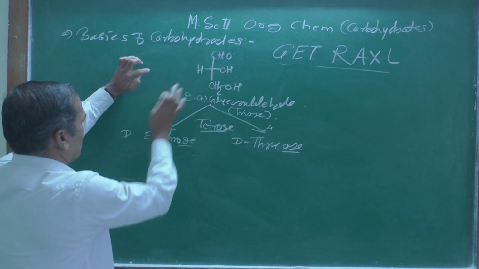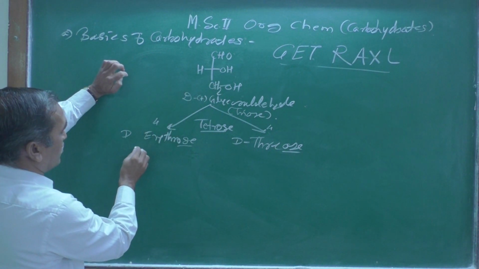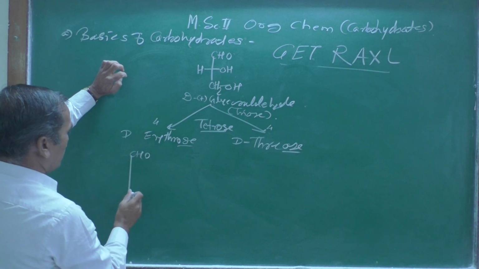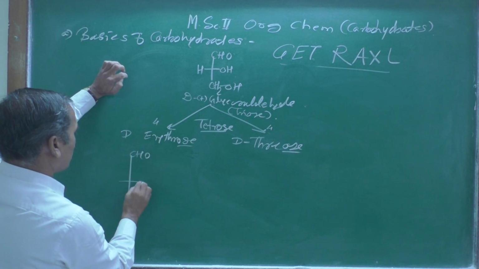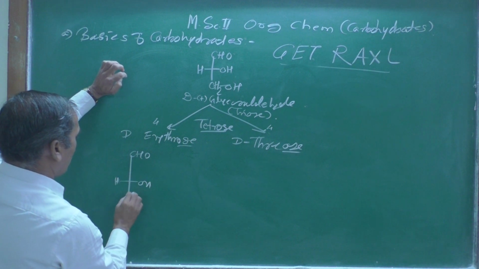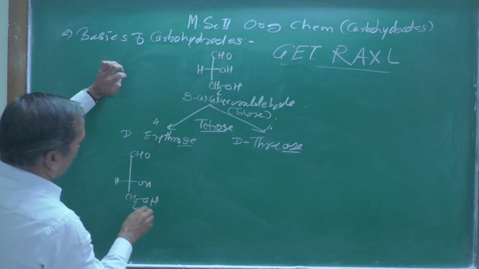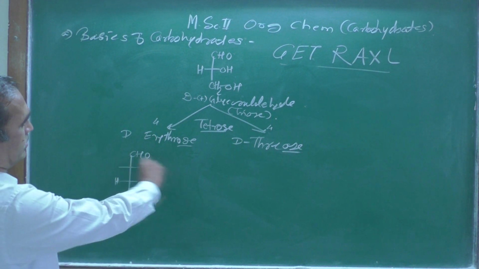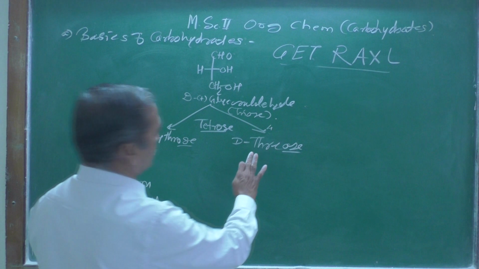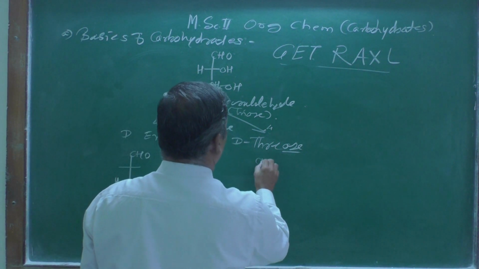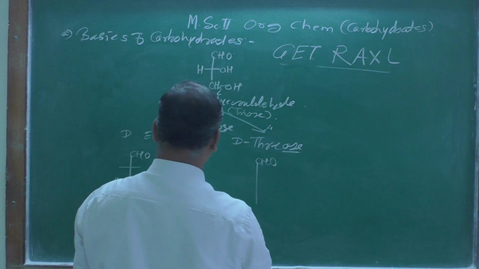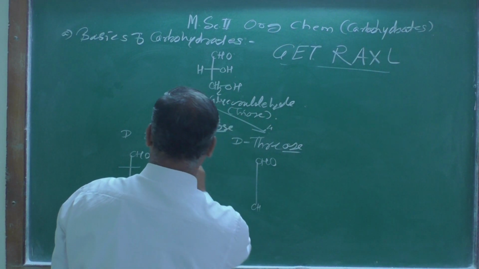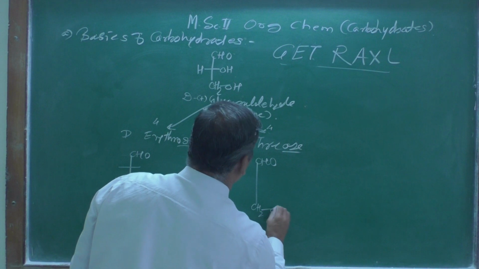Now I am writing this glyceraldehyde. Glyceraldehyde structure is CHO, then OH, and this CH2OH, right? And I am putting one horizontal line over there. And here also the same CHO. What I am trying to explain is how we are going to get erythrose or the triose, CH2OH.